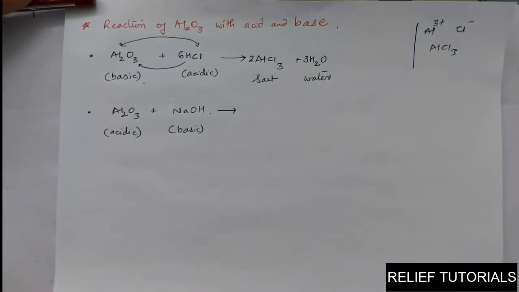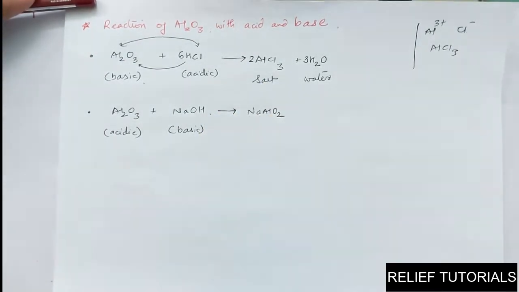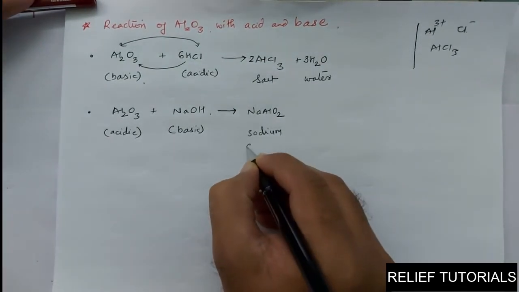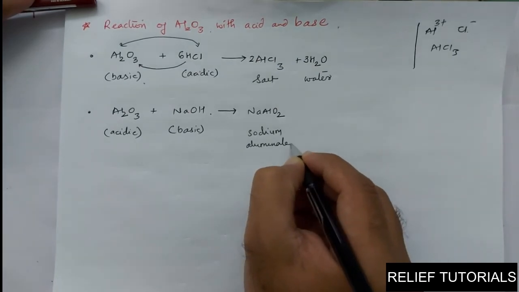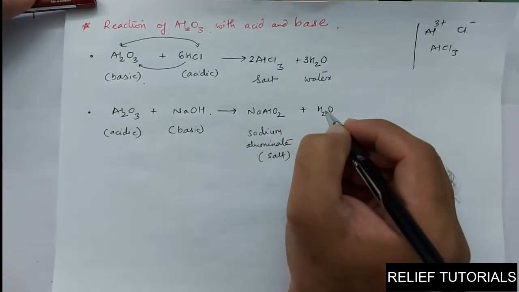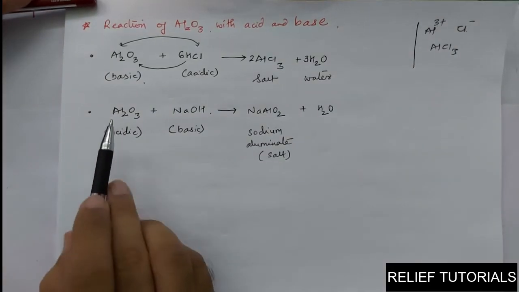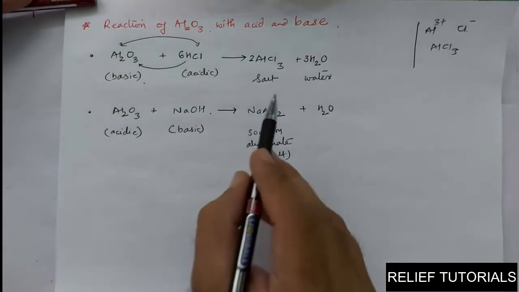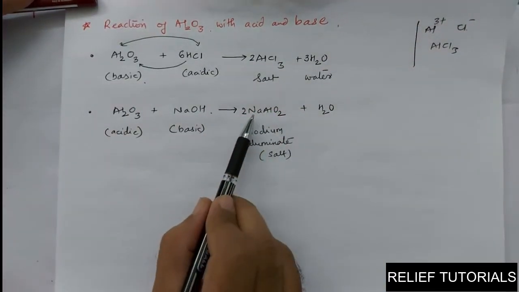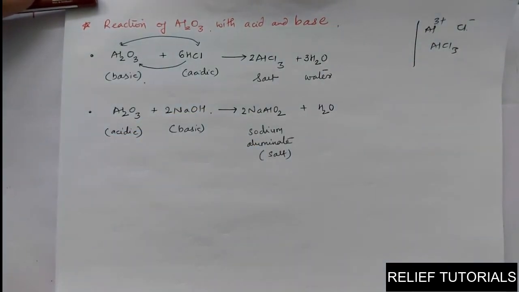So now it forms one of the complex salt, NaAlO2, sodium aluminate. The salt and water liberates. Okay, balance the equation. Aluminium here are 2 on the left hand side, here only 1, so we can put 2 and make it balance. Sodium becomes 2 on the right hand side, so put 2 on the left hand side and make them balance.